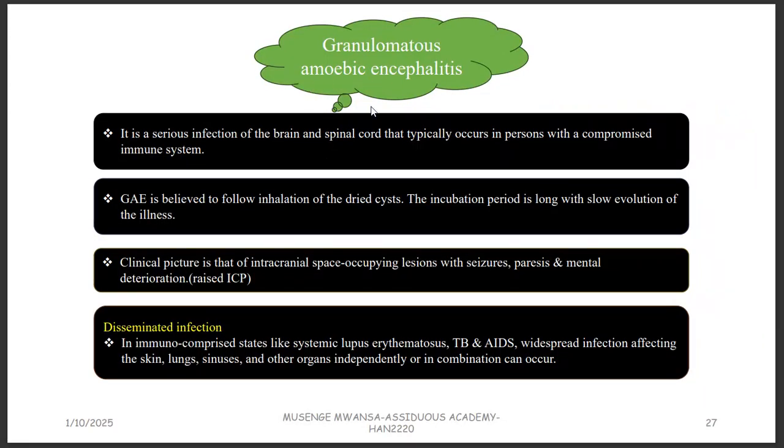Granulomatous amoebic encephalitis is a serious CNS infection. Of course, the central nervous system is the brain and spinal cord, so both of them are going to be affected, especially in the immunocompromised. And this one is normally believed to follow inhalation of the dried cyst. The incubation period is long with a slow evolution of the illness. That's why these are chronic conditions, because they happen over a long period of time.